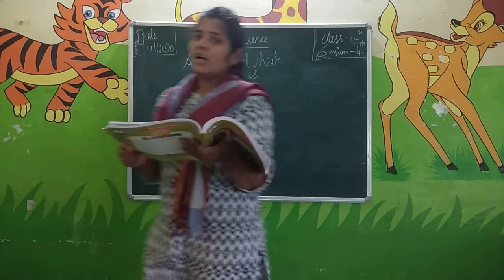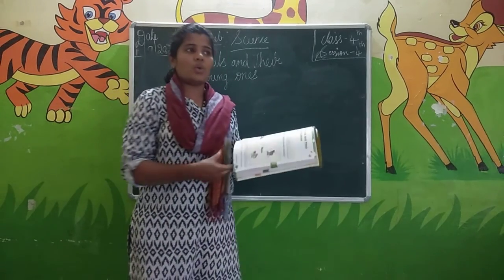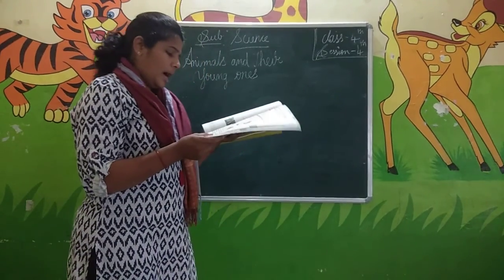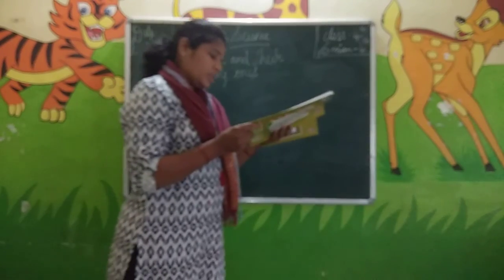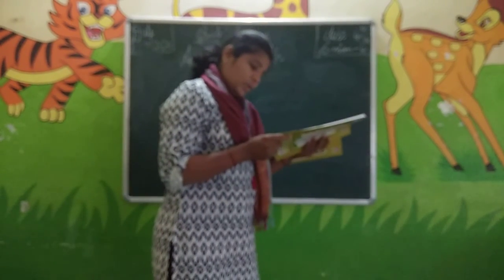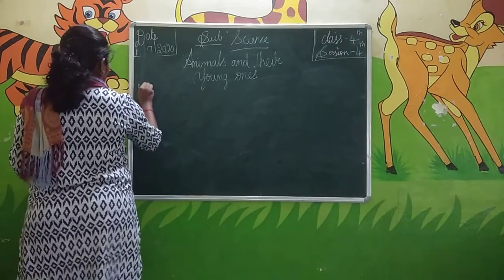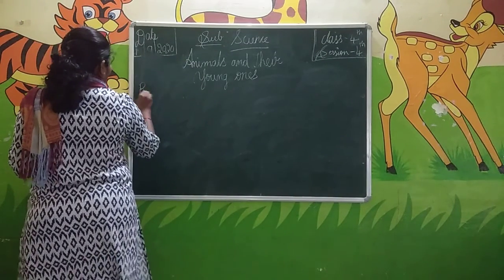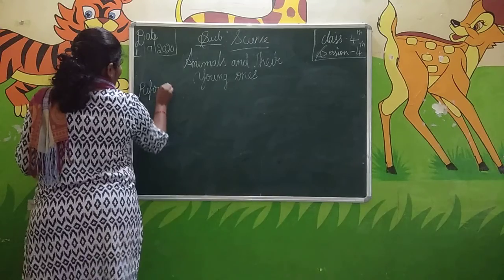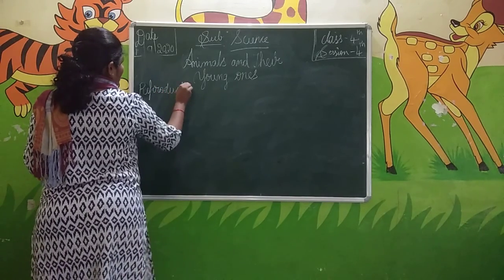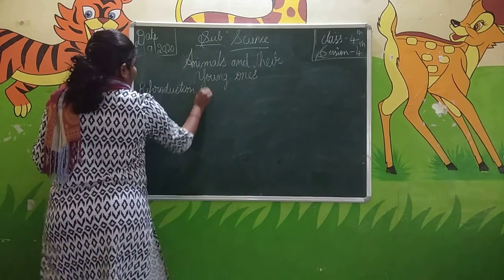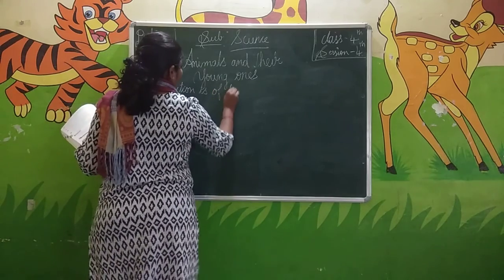The process of reproducing the young ones is called what? Reproduction. Animals can reproduce in two ways: by directly giving birth to young ones, and by laying eggs. Reproduction is of two types.